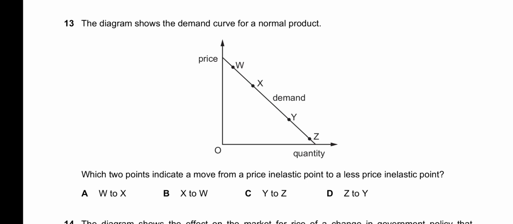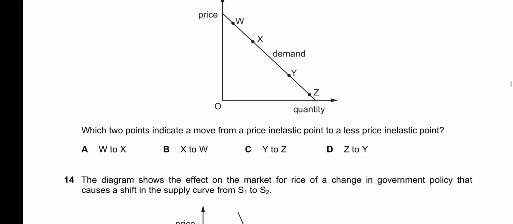So A and B are incorrect altogether. Then C says Y to Z. From Y to Z, the PED becomes more inelastic because the PED value decreases. And in D, from Z to Y, the PED value rises, so it becomes less price inelastic. So D is the correct option for 13.